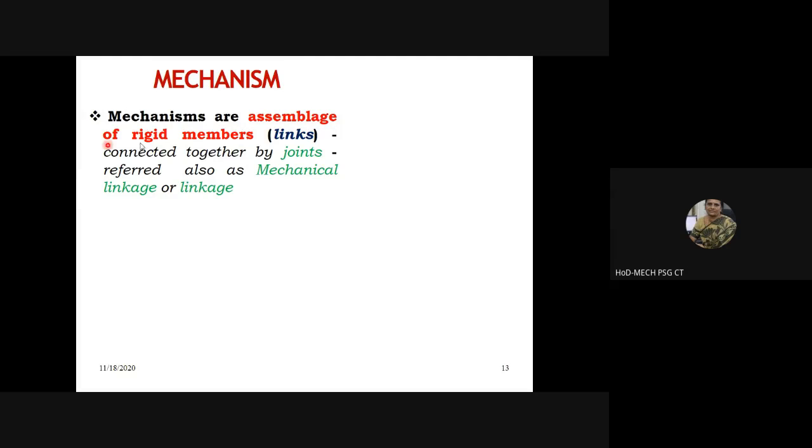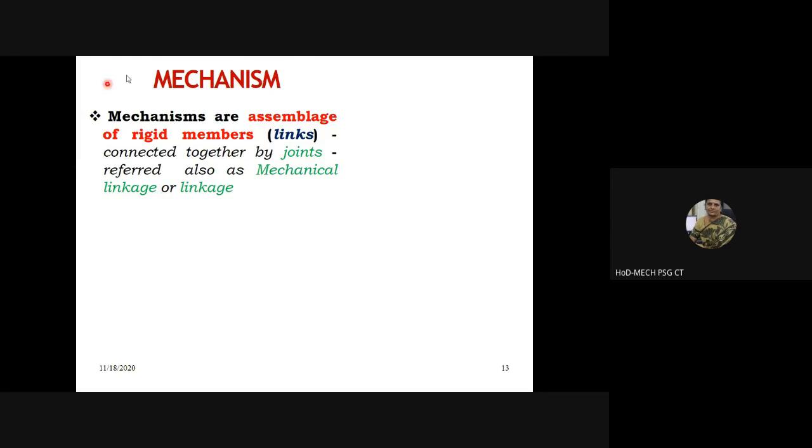A mechanism is an assemblage of rigid members. Of course, we have rigid members in the form of bones and flesh. So they are all links, and they are connected together by means of joints. So why should I have joints? It is only at the joints that relative motion between the different links is permitted. And so mechanisms are composed of links and joints.